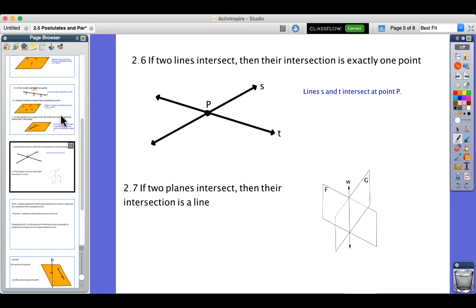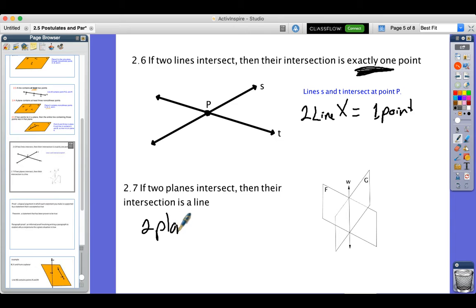Now, and this is very important. If 2 lines intersect, and we talked about this before, their intersection is exactly 1 point. And if 2 planes intersect, their intersection is a line. Now, this is kind of hard to tell, because the planes are going through each other, so that's where we have a hard time seeing it.